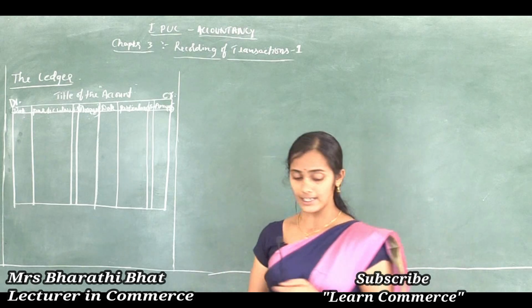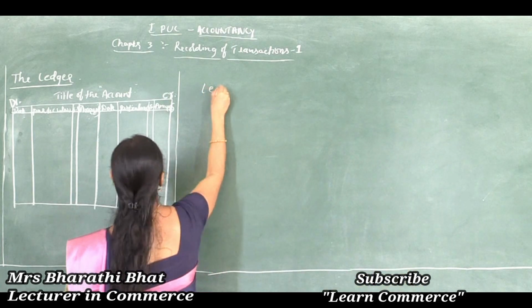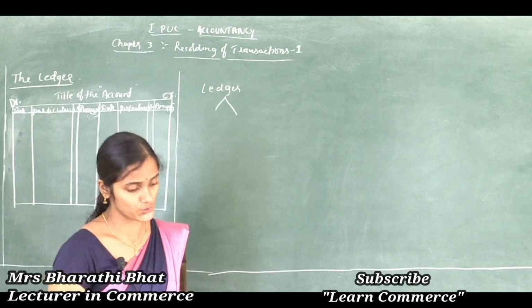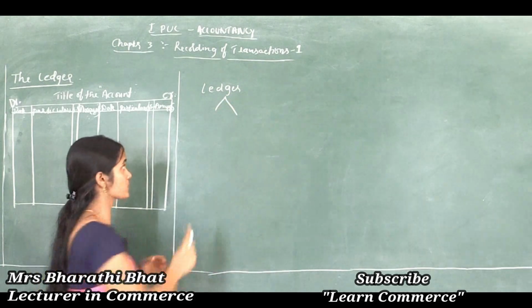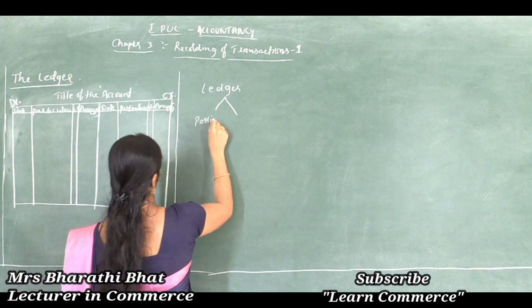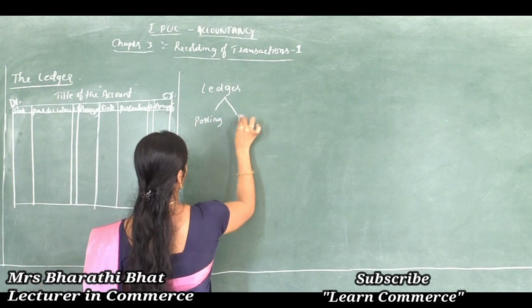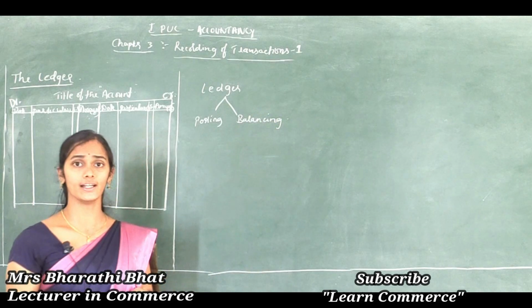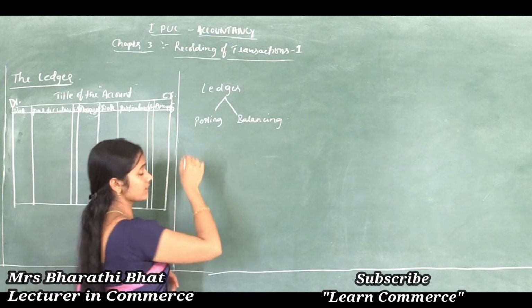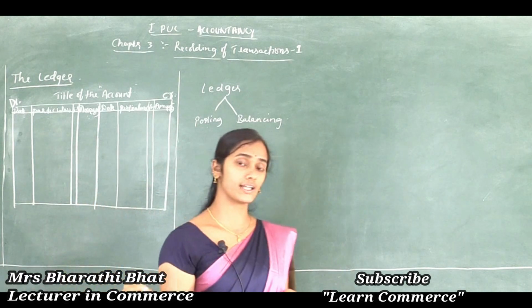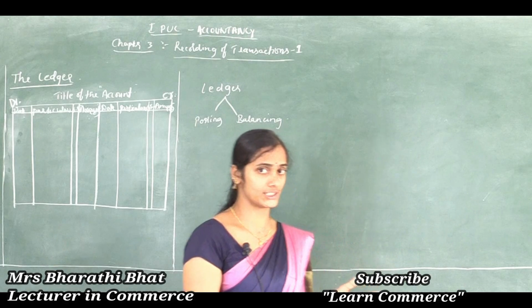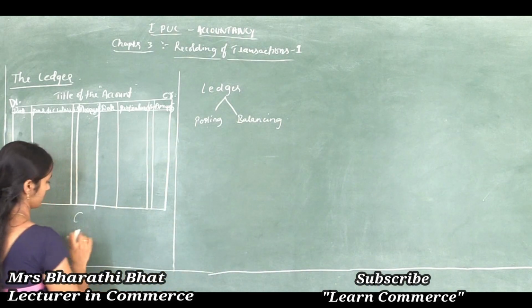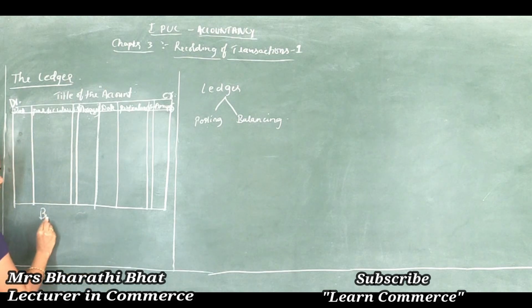Clear? See here, the ledger work is classified into two types. One is posting, another one is balancing. Posting and balancing. Posting means what? The process of transferring the journal entries to the ledger. That is just posting. Say for example, cash, business started with cash.